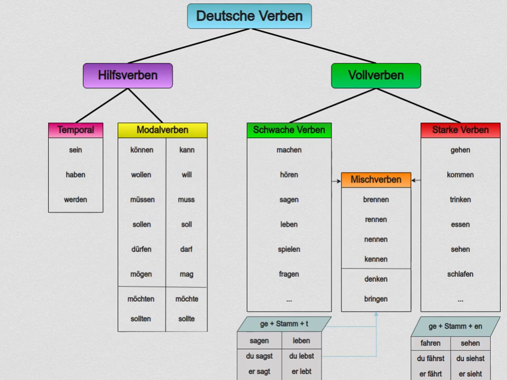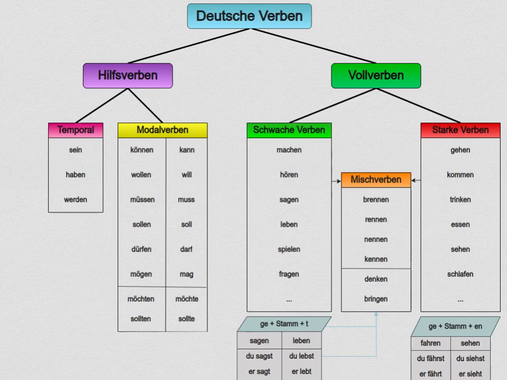They do follow the strong verb rules with the other tenses, but for present tense and the past participle, they act like weak verbs. They are brennen, rennen, nennen, kennen, denken, bringen. In English, burn, run, name, know, think, and bring.